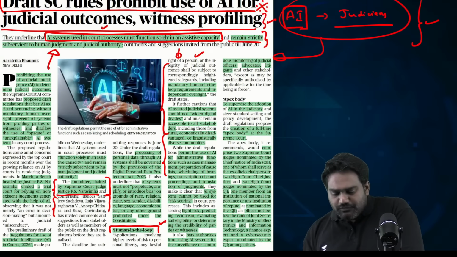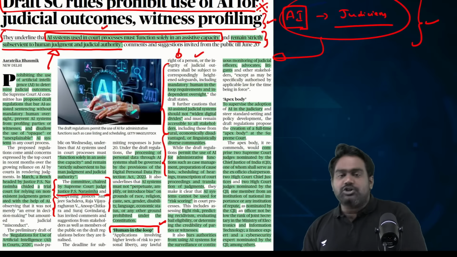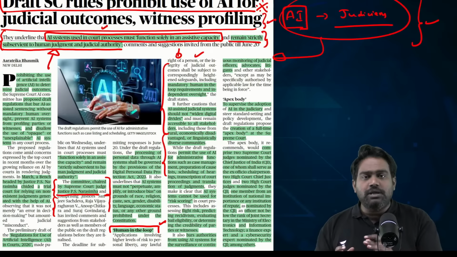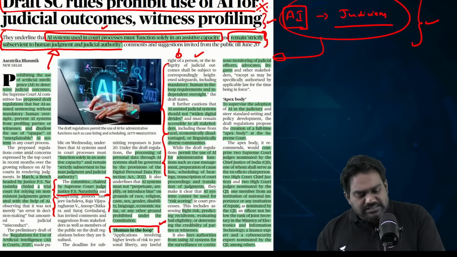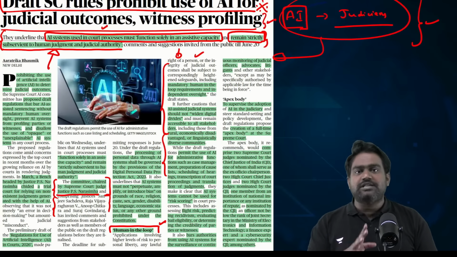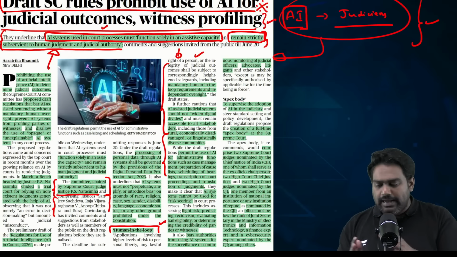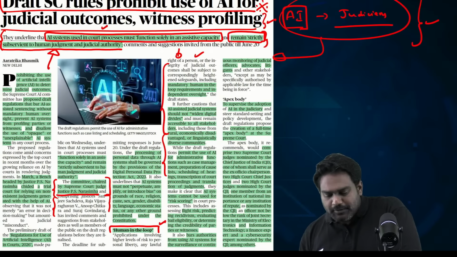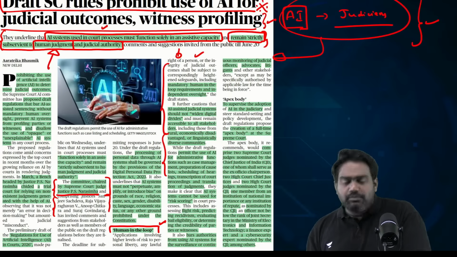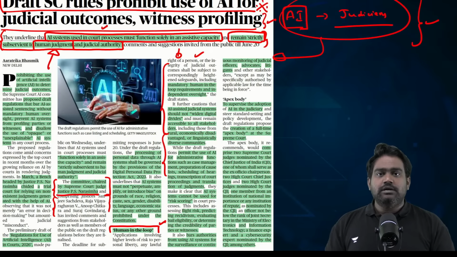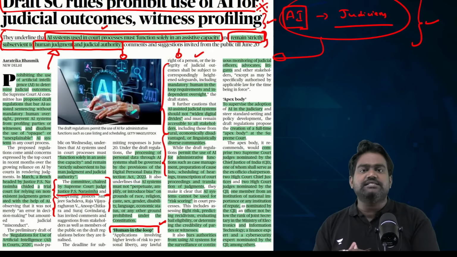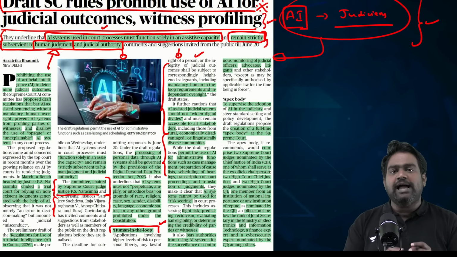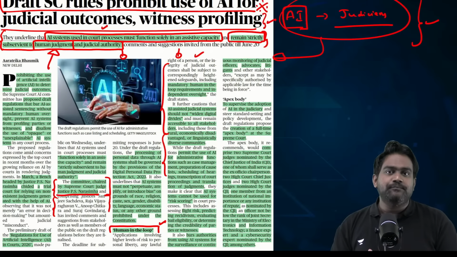It has made it very clear that human judgment and judicial authority cannot be made subservient to an AI tool. Whatever AI assistants are used, they should be subservient, subordinate to judicial authority and human judgment. So this establishes the primacy of human judgment. The judgment of the judges and the authority of the judiciary is held supreme, and AI tools can only act in an assistant capacity.